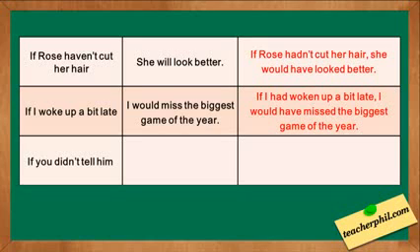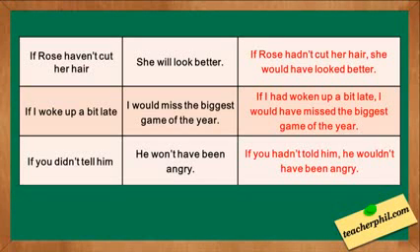The last one, if you didn't tell him, he won't have been angry. The answer is, if you hadn't told him, he wouldn't have been angry. The if clause "if you didn't tell him" is in the past simple. We need to change it into past perfect. If you hadn't told him. The result clause used the contraction will not. This is wrong since we need to use would. He wouldn't have been angry.